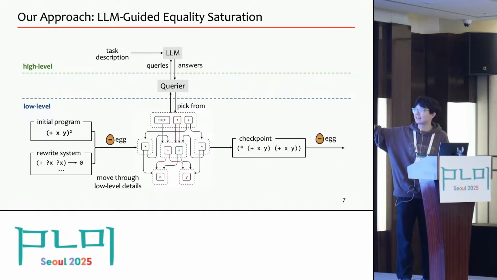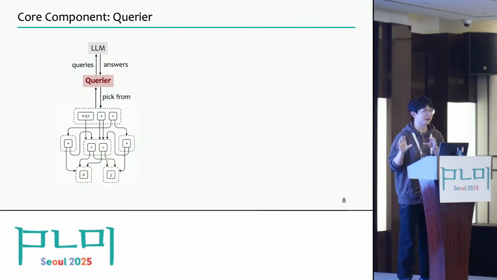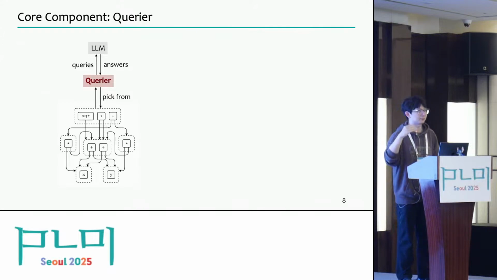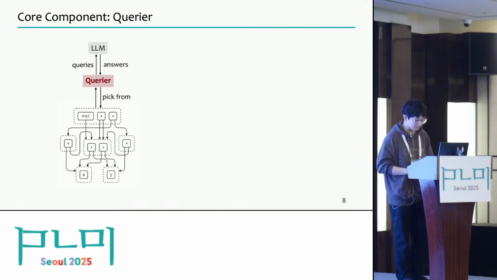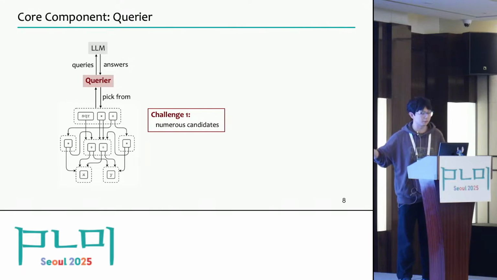And here, the key idea is to use a query to hide all low-level details from the large language model. And of course, clearly, the performance of such a framework highly depends on how we design this query. Actually, this design choice is very tricky and suffers from tough trade-offs. The first challenge, the first side, comes from the large scale of the EGRAPH. We know that an EGRAPH can be very large after even a few rounds of equality saturation, and there can be an exponential number of programs in the EGRAPH.